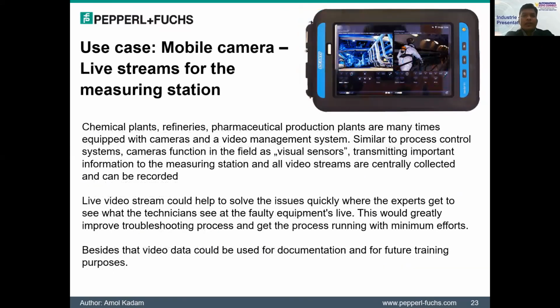So here, mobile camera live streams for the measuring station: how a live video stream could help to solve issues quickly, where the experts get to see what the technician is seeing at the faulty equipment live in the plant. This would greatly improve the troubleshooting process and get the process running with minimum effort. Besides that, the video data could also be used for documentation and for future diagnosis or training purposes.